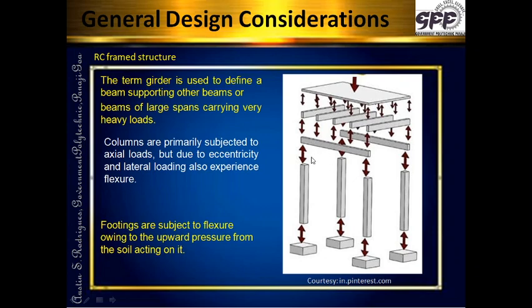Normally this reaction which is coming from the beam, normally this reaction is axial. It is expected to be axial at its axis, at the column axis. But many a times this reaction does not come at the axis. It is at a distance away from the axis, in that case eccentricity is created. Now as a result of the eccentricity, there is flexure or bending also created in the columns. So the columns also can have bending in them.